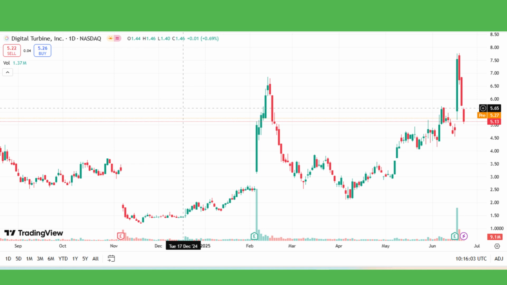Today, we're discussing Digital Turbine, ticker symbol APPS, a company that provides mobile app advertising and distribution solutions. As of mid-2025, APPS is trading around $4.60 to $5 per share, showing some recent volatility, but with mixed analyst sentiment. Analyst forecasts vary widely.